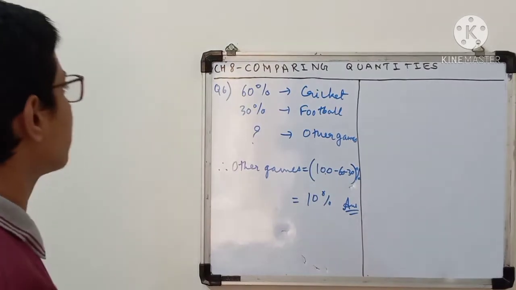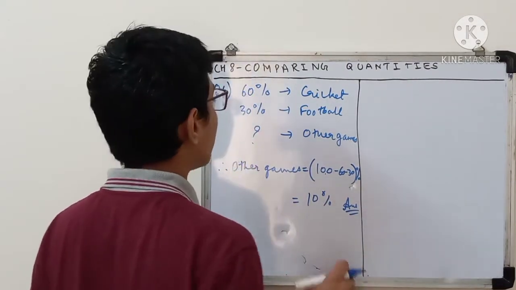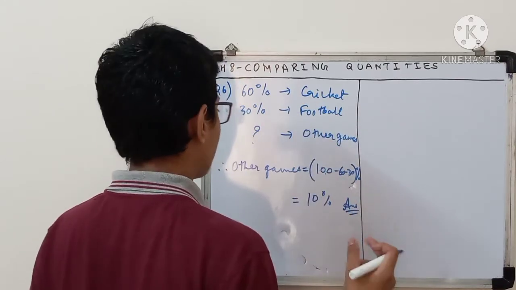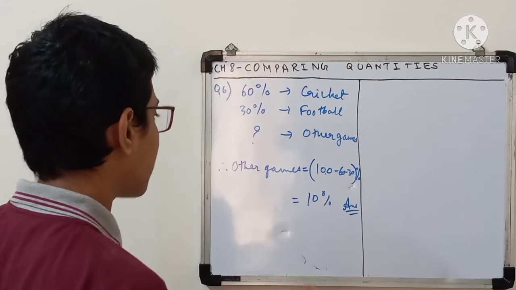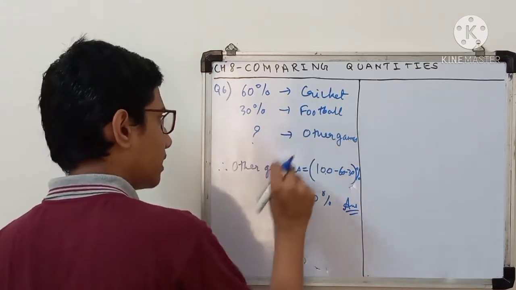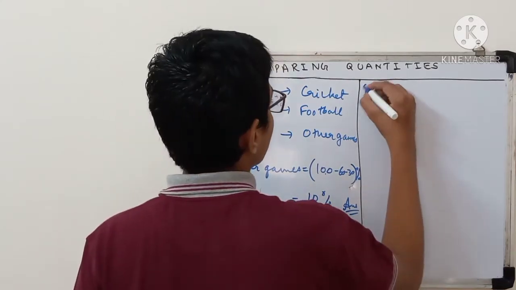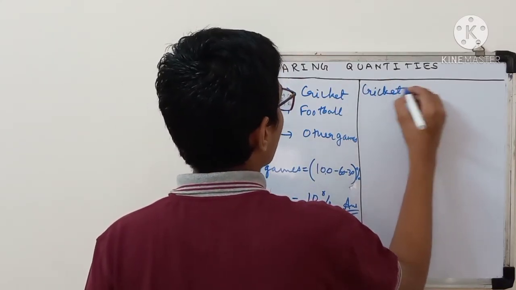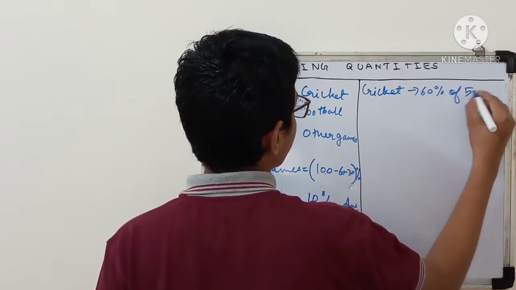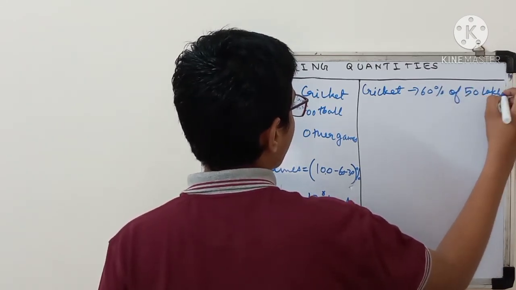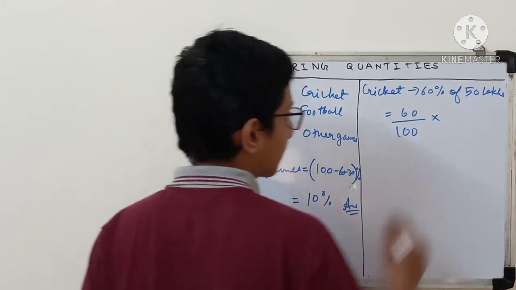But one more thing is given in the question, that the population of the city is 50 lakhs. Now you have to find out the actual exact number of people who like cricket, who like football and who like other games. So you can write here cricket, how much? 60%. 60% of whom? 50 lakhs. I can write 60 upon 100 into 50 lakhs.